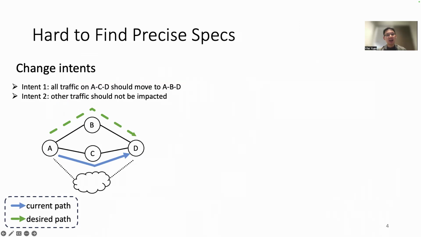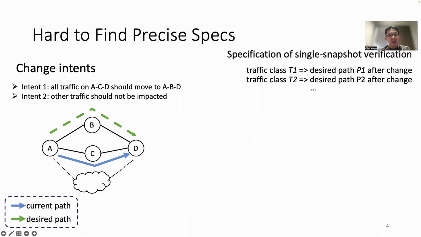To illustrate, let's consider a simple example where the operator wants to make a change so that traffic on path ACD in blue will be shifted to the path ABD in green. And meanwhile, the forwarding path of other traffic should not be changed. Specifying those change intents precisely in single snapshot verification abstraction may require us to specify the desired path for each traffic class, which is hard in practice.